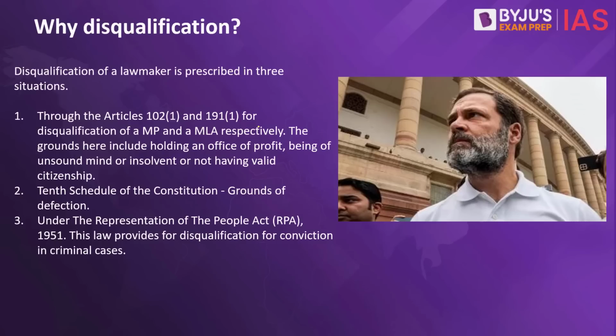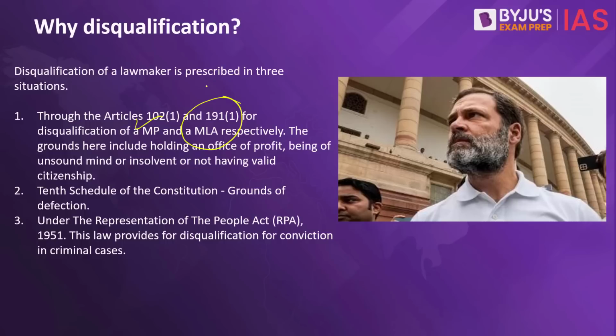Now, what exactly is the law under which lawmakers are disqualified in India? There are mainly three ways of disqualification of a member of parliament. First, Article 102, which talks about disqualification of a member of parliament, and Article 191, which talks about disqualification of an MLA. Both these articles say that the lawmakers may be disqualified from their seat because of reasons such as holding an office of profit, losing the citizenship of India, being of unsound mind, or being insolvent, etc.